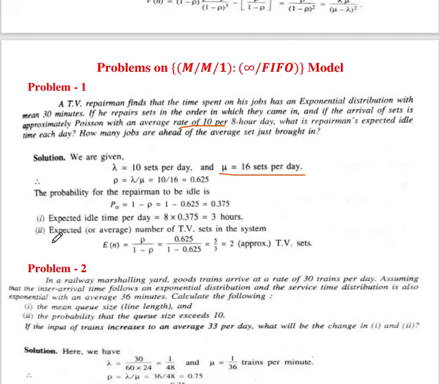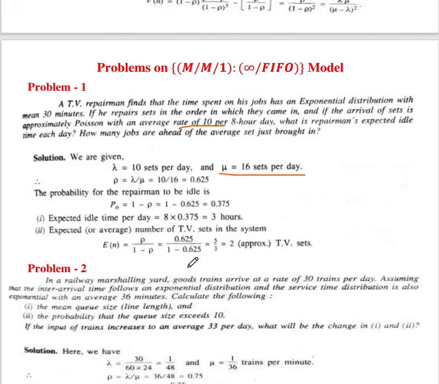Then we will find out the expected idle time per day. So therefore the expected idle time per day is 8 into this P0, that is 0.375, that is 3 hours. Then expected average number of TV sets in the system is given as E of n equal to rho upon 1 minus rho by using formula.